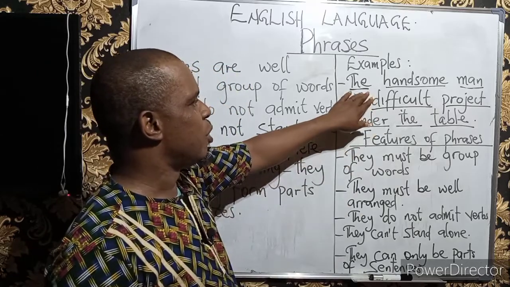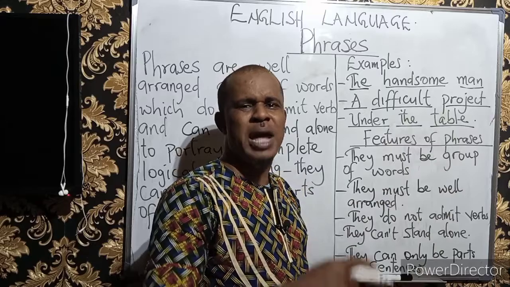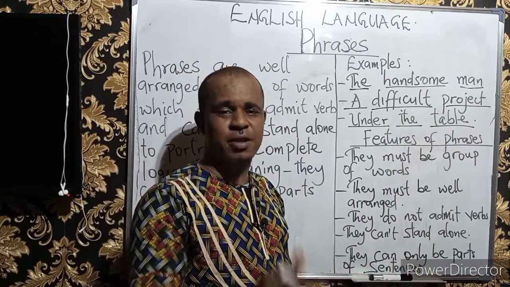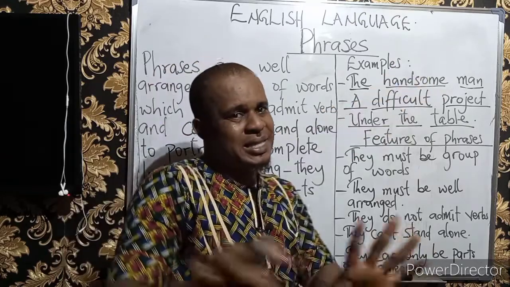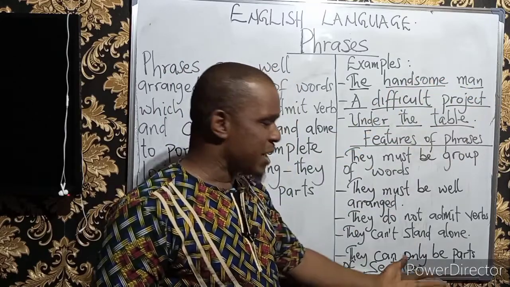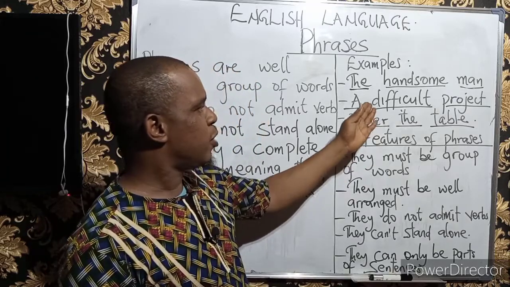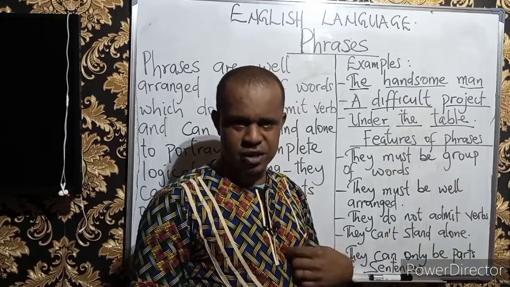For example, when we say, the handsome man came to my house, if I add came to my house, it becomes a complete sentence. And of course, the came there is the verb. But we are not talking about the entire sentence. Part of the sentence is the handsome man. And that's why we are saying they can only form parts of sentences. Of course, someone can also say, a difficult project was given to me.